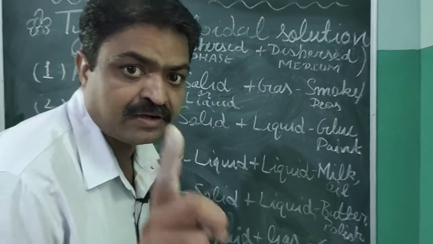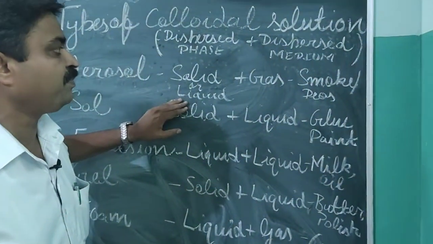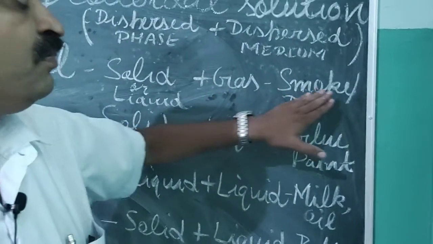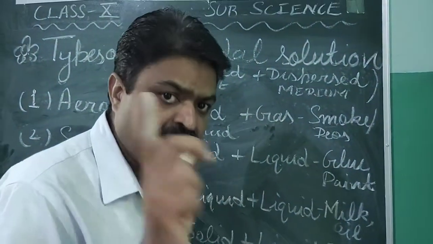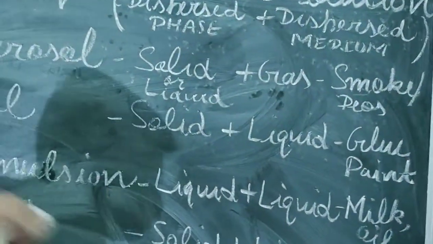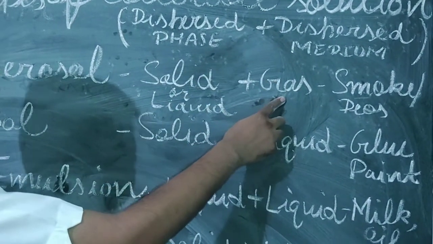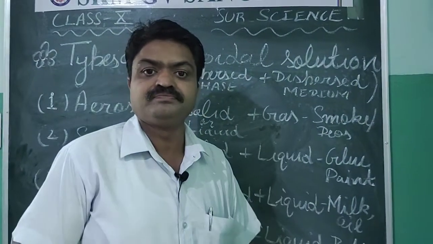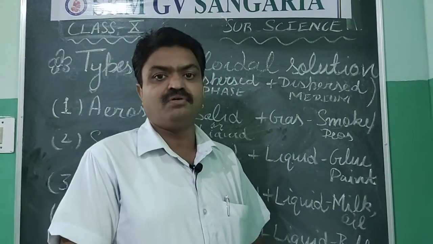Aerosol is a heterogeneous colloid in which solid or liquid particles are dispersed in gas, and the example of this is smoke. So how will you define aerosol? Again I am revising it. Aerosol is a heterogeneous mixture in which solid or liquid particles are dispersed in a gaseous medium. Example, smoke and deos, or the scent spray that you use in your daily life to get a good odor.